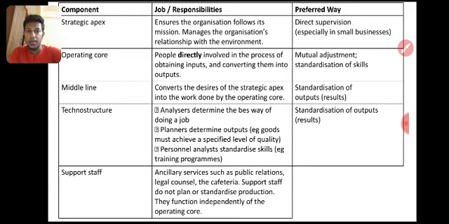The support staff provide ancillary services such as public relations, legal counsel and cafeteria. Support staff do not plan for a standardized product. They function independently of the operating core. Cleaning staff, which department do they come under? Canteen in a company, which department does it come under? Legal is not really a department, it's a supporting activity. Legal comes under which department? We can't say, there is no department there. It's mainly looked after by administration.